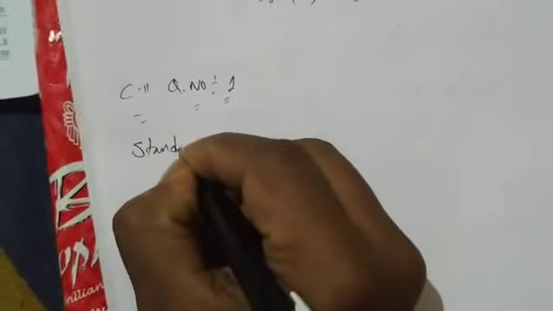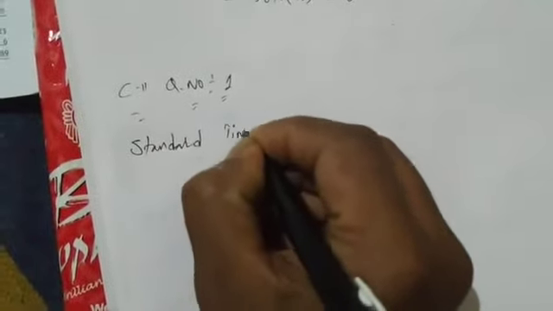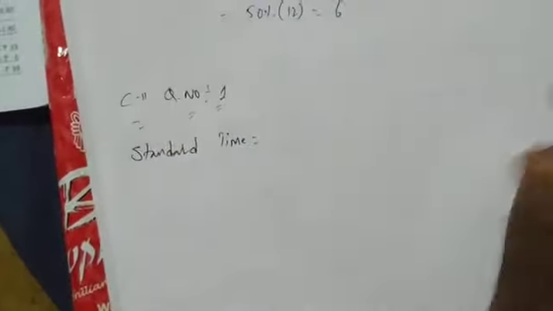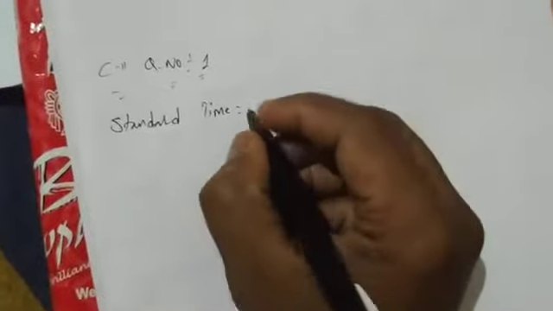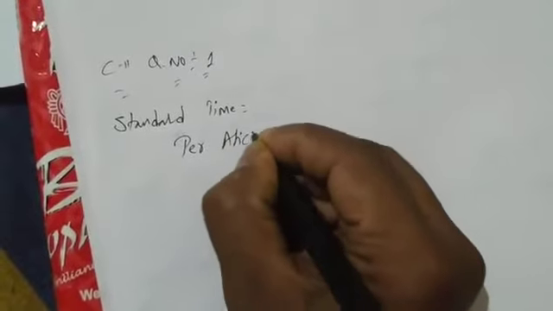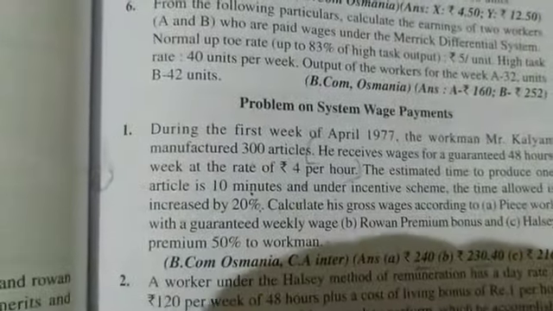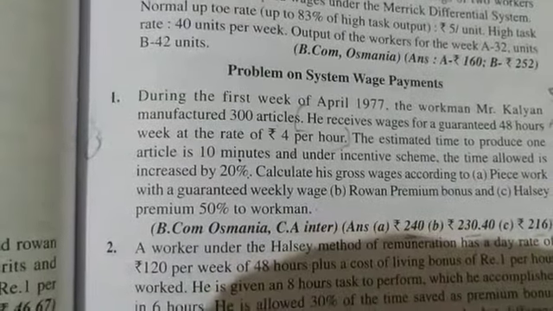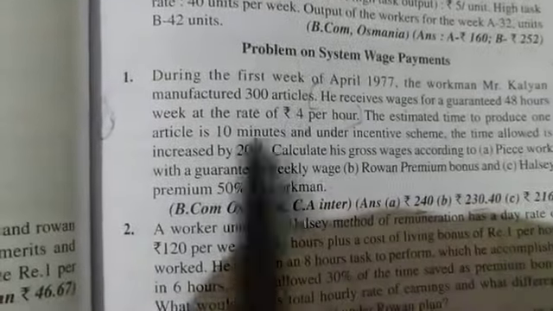He asked us to find out first the standard time. We'll find out. So standard time, how to find out? I'll be writing here first, standard time. We have to find out standard time for an article. He's giving articles. How much time he has estimated to produce one article? He's saying 10 minutes.